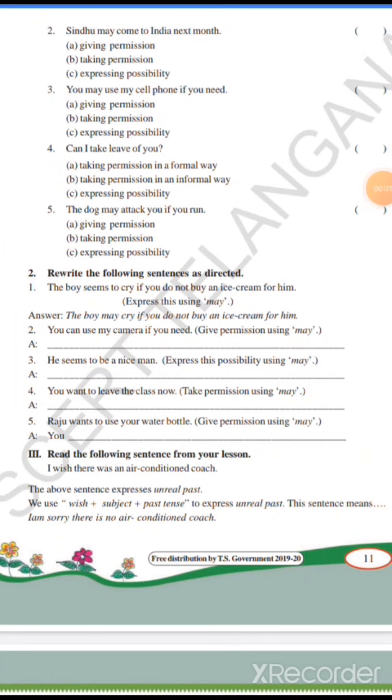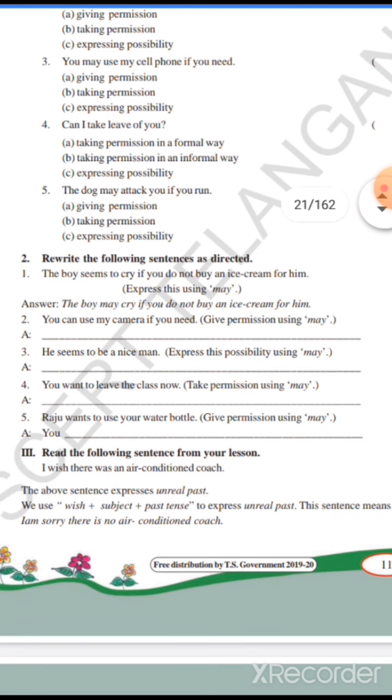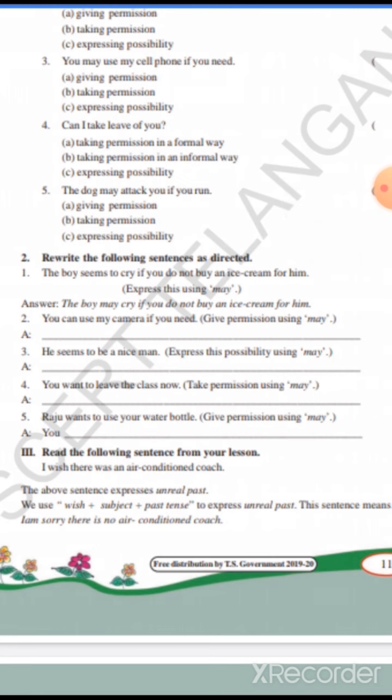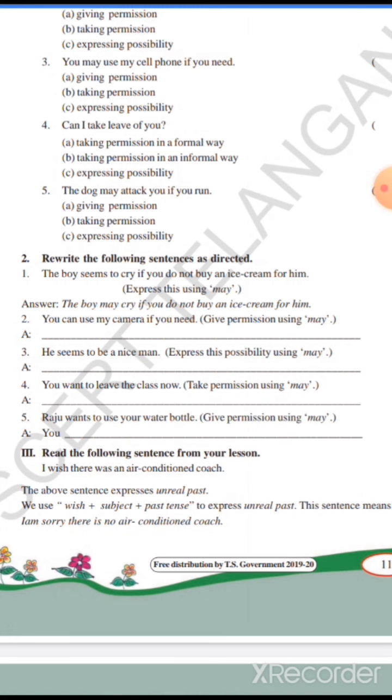Children, now open page number 11, second bit. See first one, second bit first one. The boy seems to cry if you do not buy an ice cream for him. Express this using may. So, the boy may cry if you do not buy an ice cream for him. It is expressing possibility.